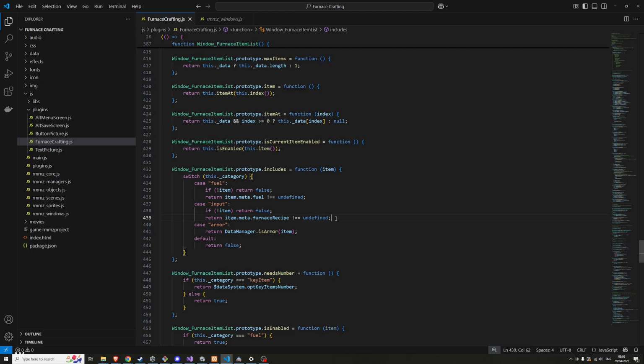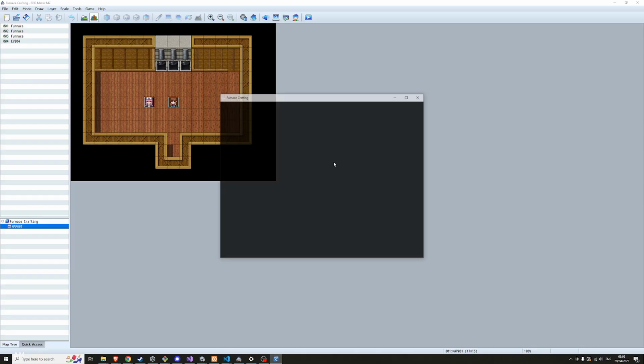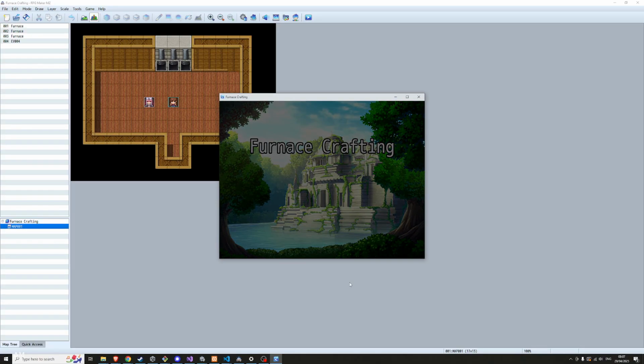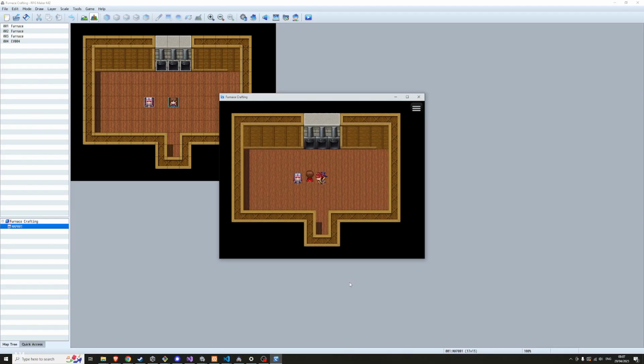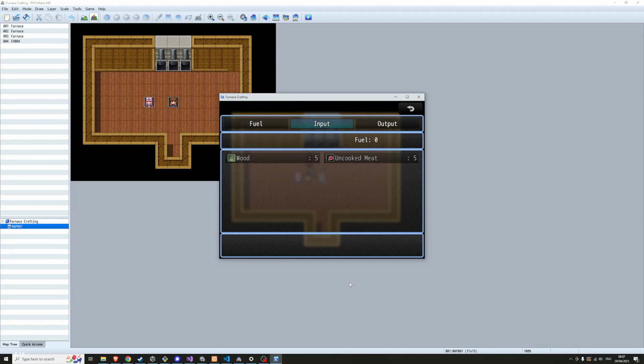So hopefully doing this just says when the item window has a category of input, only show items that have a recipe. Only show the items which can be turned into something else. And I guess that's just a config option that maybe someone, if you're putting this into your game, you would rather have every item and it's up to them to try and figure out which ones work. But I think for the sake of not wasting the player's time, we'll just have the items in there.